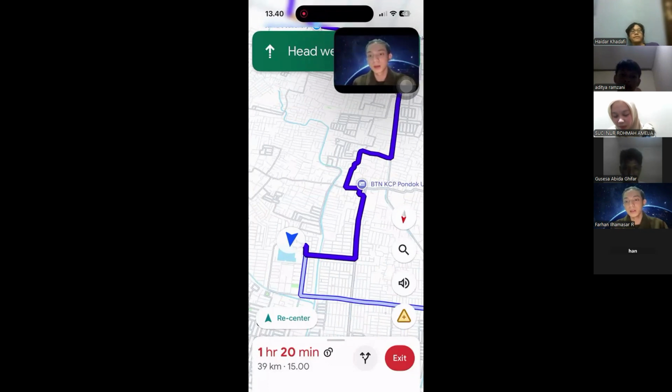The visual hierarchy is clean. Important elements like the route are bold, while street names and extra details fade until you zoom in. Next up.